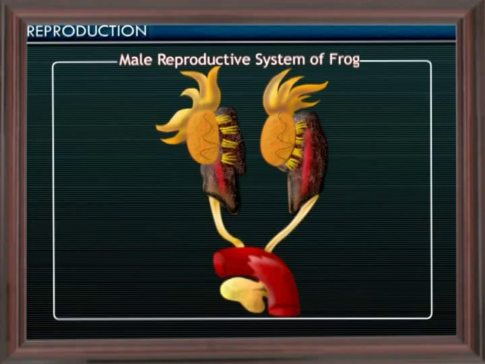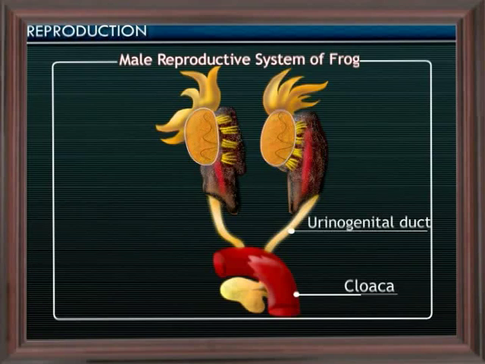Now, the ureter is a duct that arises from each kidney and passes downwards posteriorly, opening into a chamber called cloaca. Cloaca is the posterior most aspect of the digestive system. The ureter in the male frog is called urinogenital duct because it passes both sperms from testes and urine from kidney through it. As we have said before, cloaca is a common chamber for the release of sperms and urine.